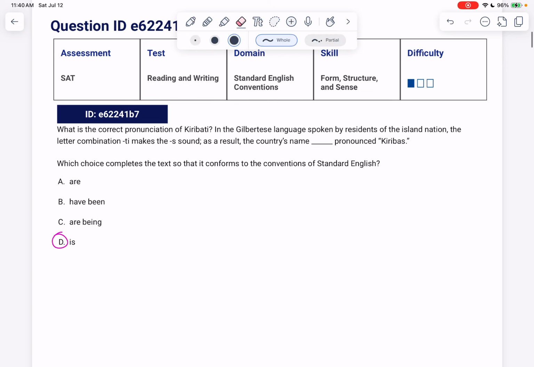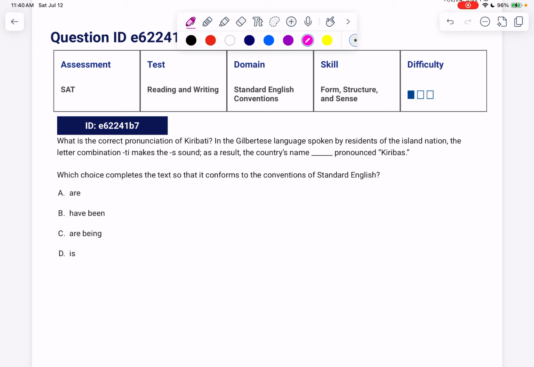But let's guarantee that we don't want something plural by finding the subject. What's pronounced Kiribati? It's the country's name, which is singular. So yes, we do want our singular verb.